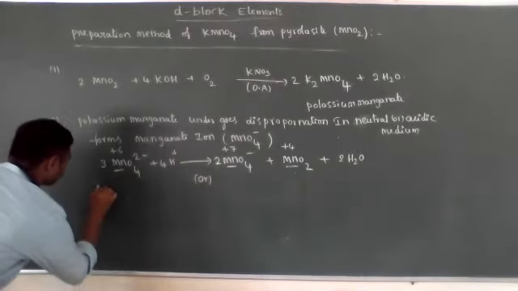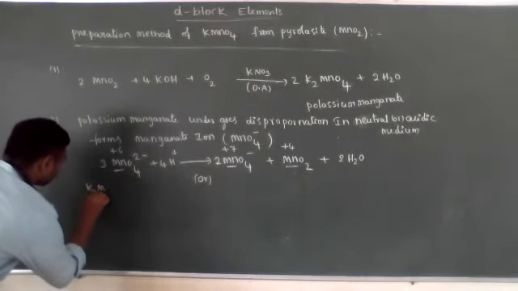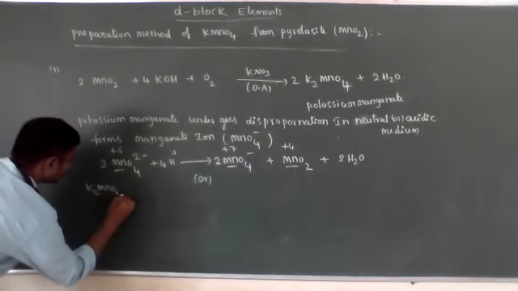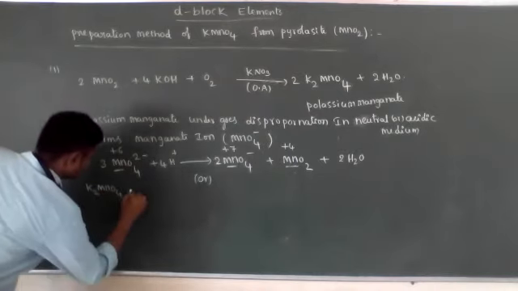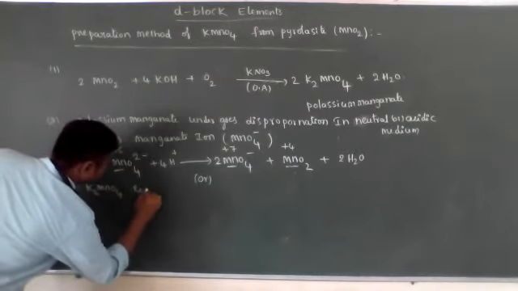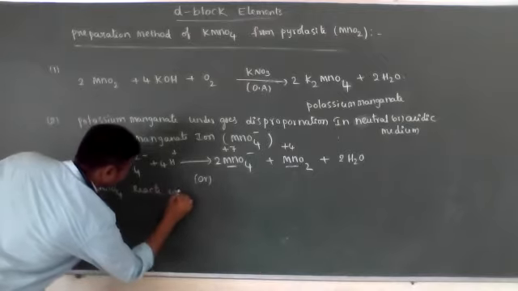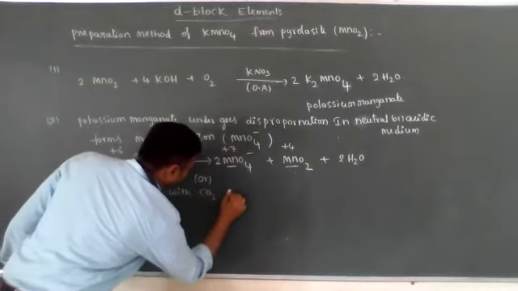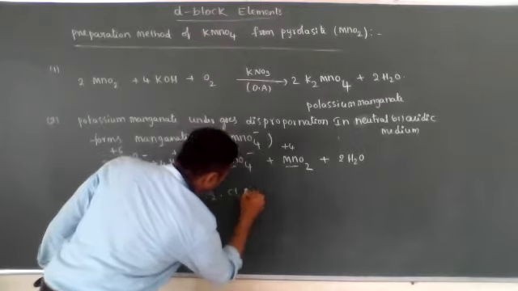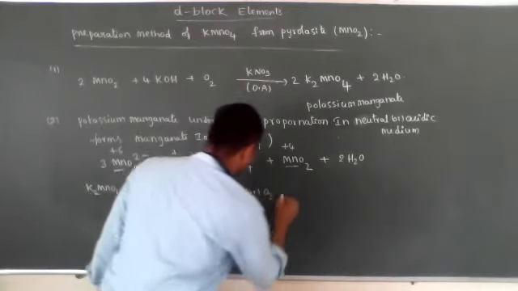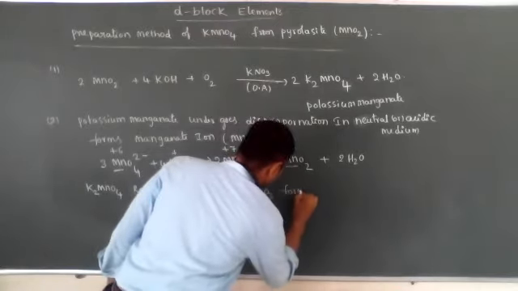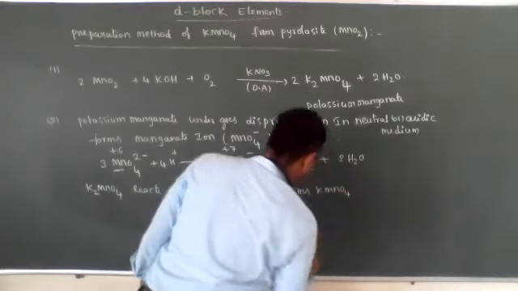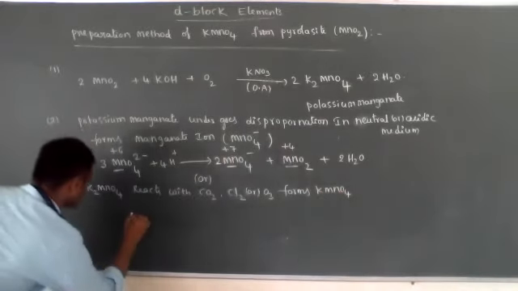This manganate ion, or potassium manganate, K2MnO4, reacts with carbon dioxide or chlorine or ozone and forms KMnO4. Let's see this equation.